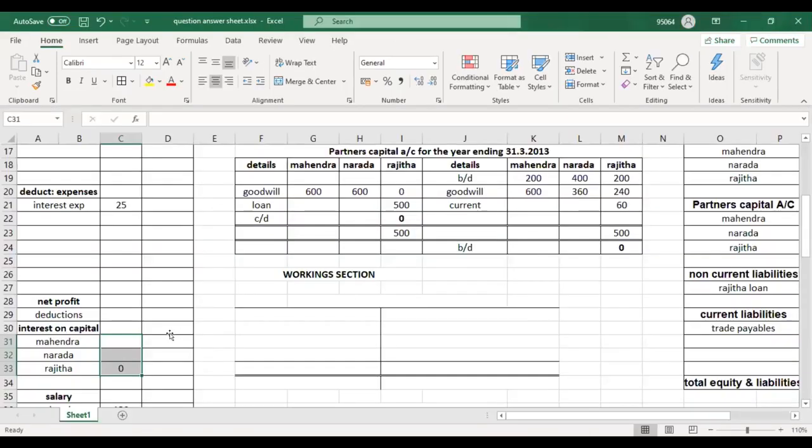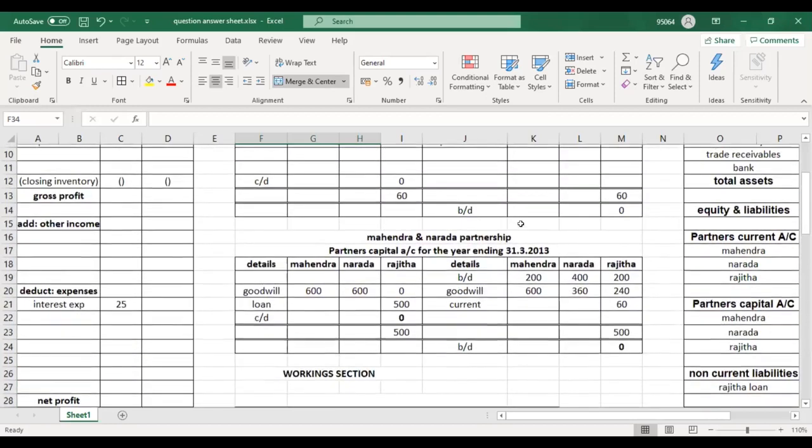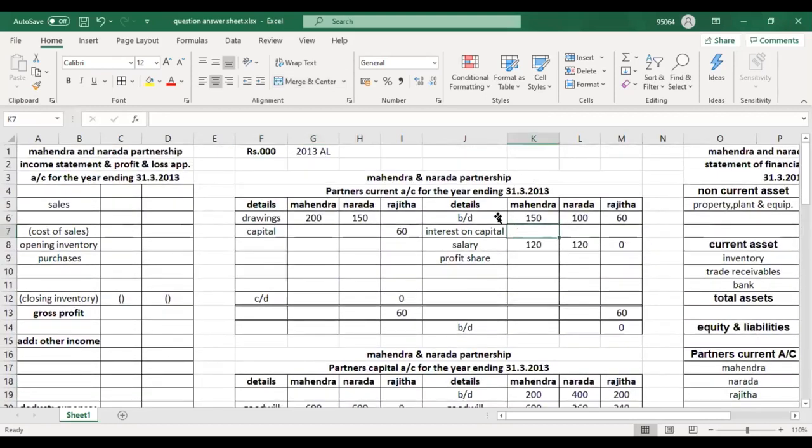Can you guys see the Excel sheet? Now what should I write here for interest on capital? 0. Good, tell with confidence. It is 0 because you don't pay interest on capital now. So if it is 0 here, in the current account also I will record 0.